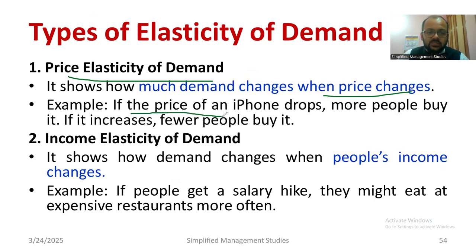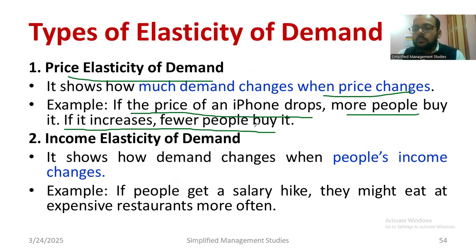For example, if the price of an iPhone drops, more people buy it. If the price of an Audi car drops 20%, more people are ready to buy it. If it increases, few people will buy it. Correct. That's what. For Mercedes-Benz, if the price has come down 20%, a few more people are also ready to join and buy. A few more customers will be added.